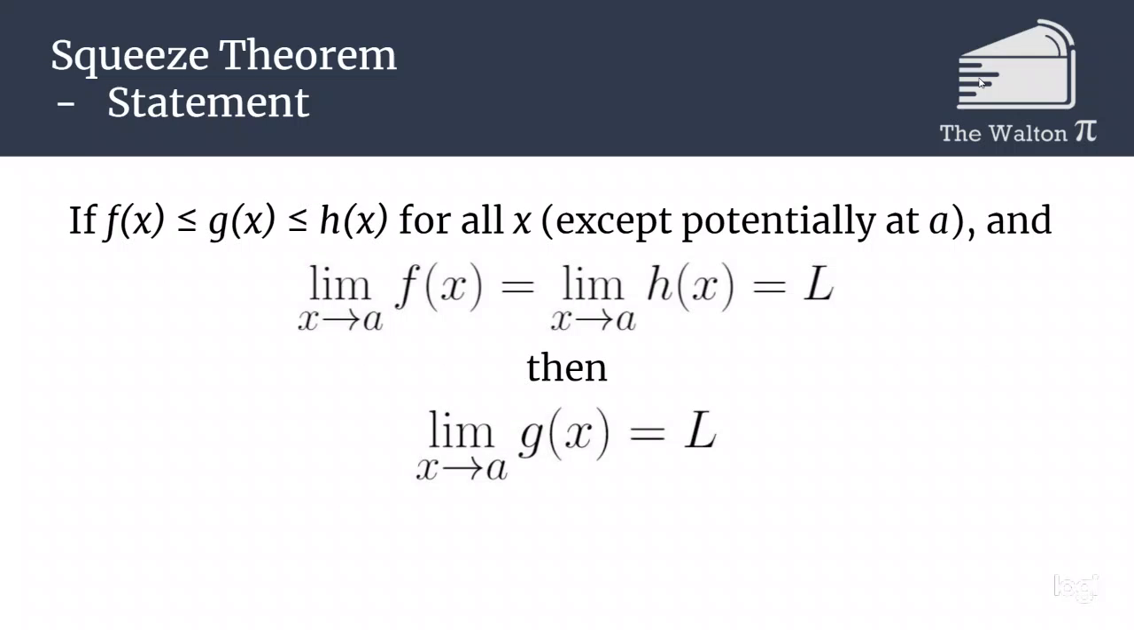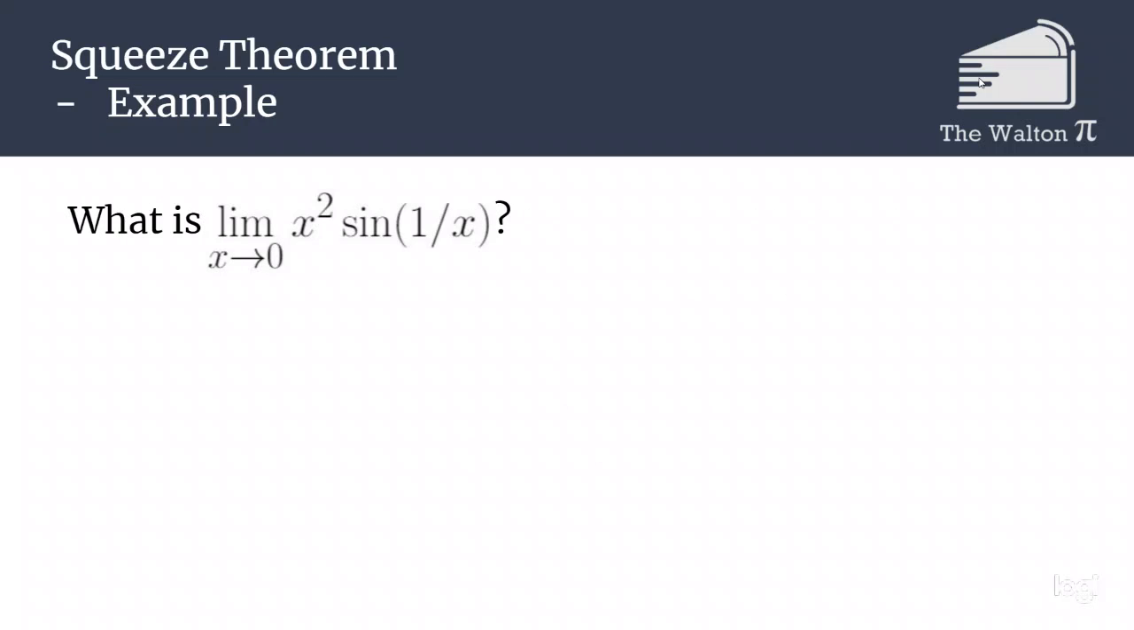So the formal statement of the squeeze theorem says that if f of x is less than or equal to g of x is less than or equal to h of x for all x except potentially at a, and if we also know that the limit as x approaches a of f of x is equal to the limit as x approaches a of h of x, and both of those are equal to some value L, then the limit as x approaches a of g of x is also going to be equal to L. In other words, we've squeezed g to have to be between f and h, and if they both go to the same limit, then g also will go to the same limit.